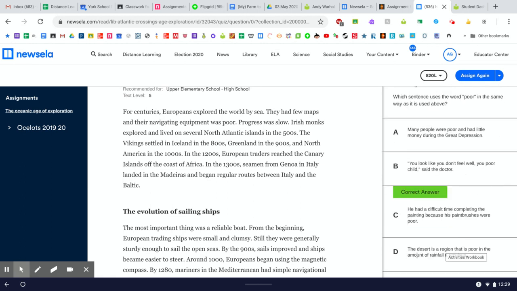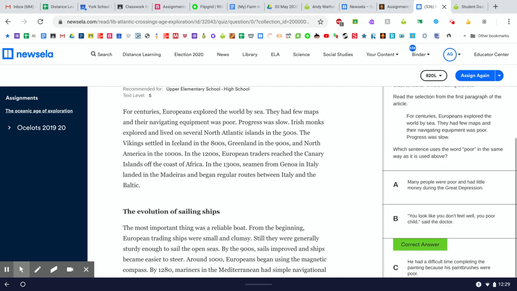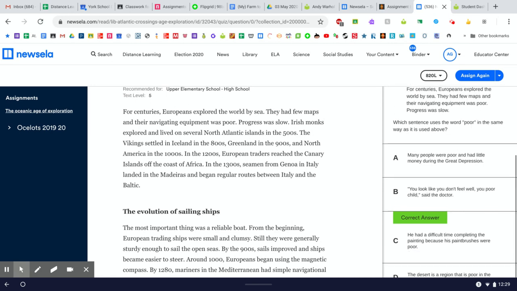Let's go to D. The sentence in D says, the desert is a region that is poor in the amount of rainfall it receives. Well, here we're talking about how little rainfall a desert receives. So in this case, poor means it doesn't get a lot of rain. And I don't think the poor in this sentence about this equipment not working well means it doesn't get a lot of something. So let's look at the right answer here.